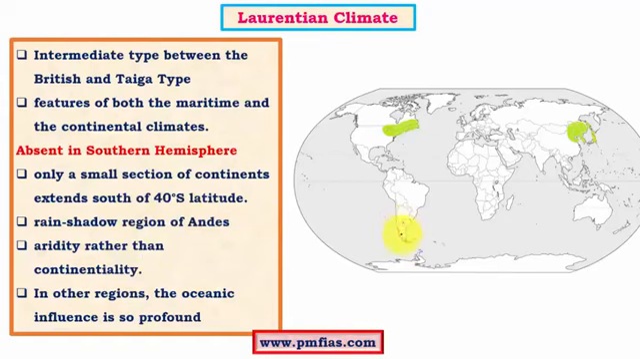So here we have the Patagonian desert, which is affected by aridity rather than continentality. And moreover, as the regions are very narrow, the oceanic influence is very profound. As a result, the Laurentian type of climatic conditions doesn't exist in the southern hemisphere.